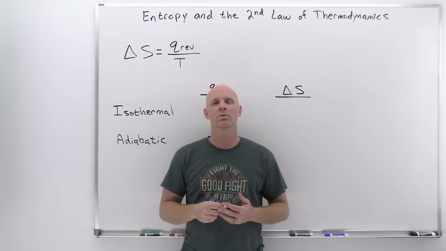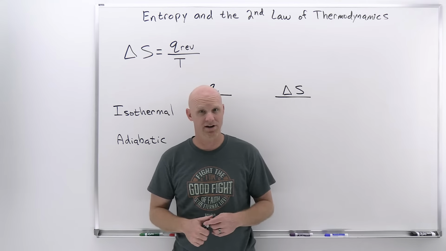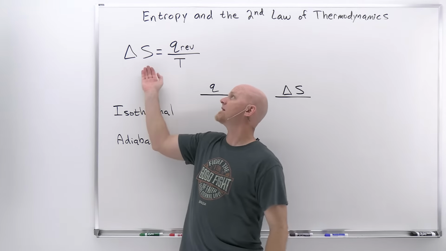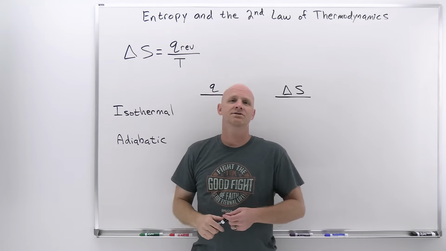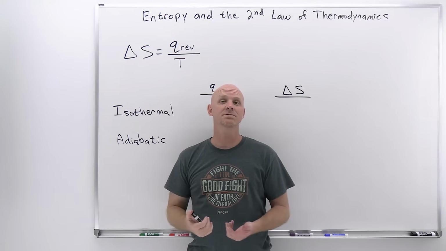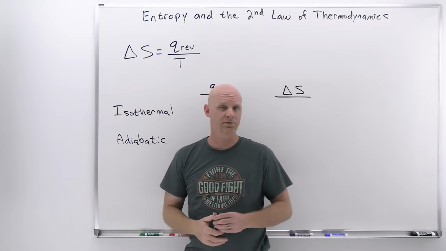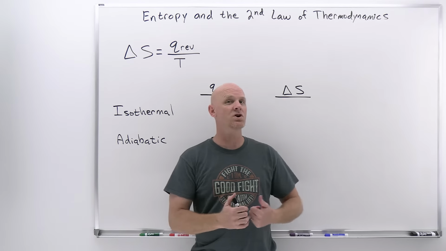So now we want to get into one of our working definitions for entropy, or rather entropy change anyway. And it turns out that delta S is equal to Q reversible over T for temperature. So in this case, Q reversible just refers to the heat either emitted or absorbed by a system in a reversible process. And again, recall, we just said a reversible process is one that's carried out under equilibrium conditions all the way through.